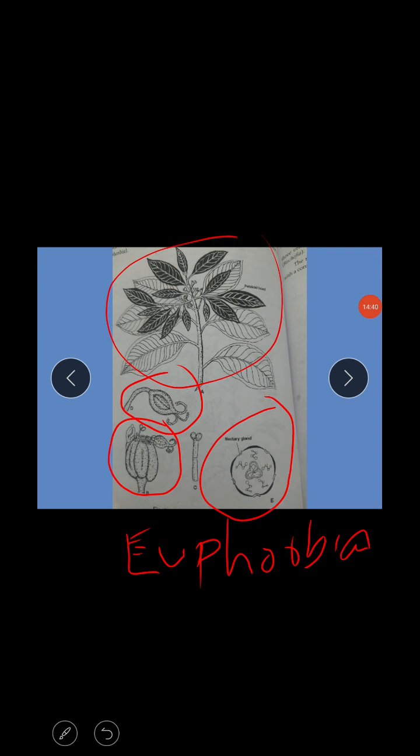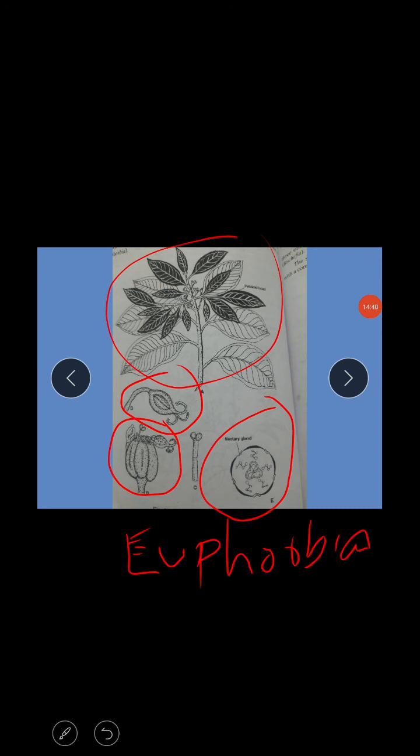The female flower: same, bracteate, actinomorphic, female flower, perianth P 3 plus 3 arrangement. Androecium 0. Why? Because this belongs to a female flower, and gynoecium three locular, which means each locule has three different anatropous ovules present here, and the carpels are united. Next, this is the floral formula.